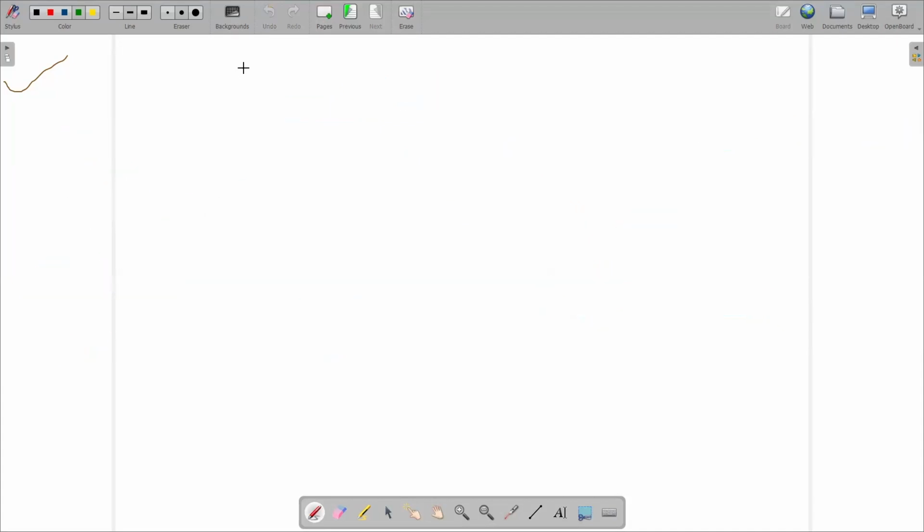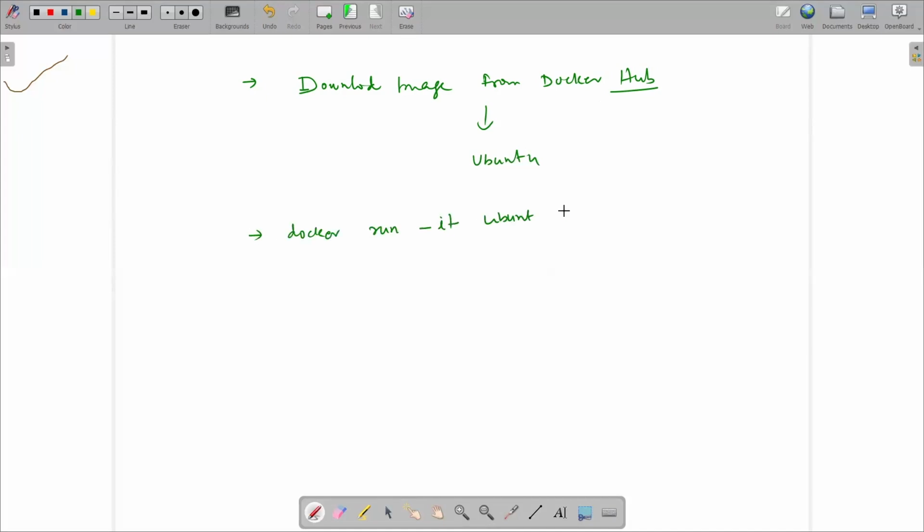Now, there are three ways to create a Docker container. First one is from an image. We can download an image from the Docker Hub, just like Ubuntu, and create the container. The command will be docker run -it ubuntu /bin/bash. This is the first way to create the container from the images available on the Docker Hub.